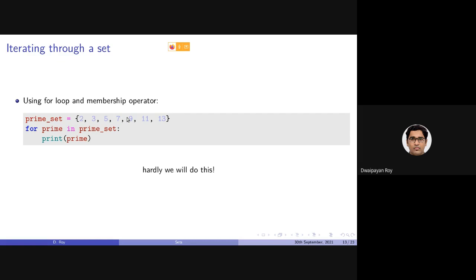But note that the application of a set is such that we should not be doing this. If we really want to access all the items in a sequence data type, we should not be using a set. Instead, we should use a list, because for a list it makes more sense to access all the items. So iterating through a set is something that we will hardly be doing, or in most cases will never be doing.